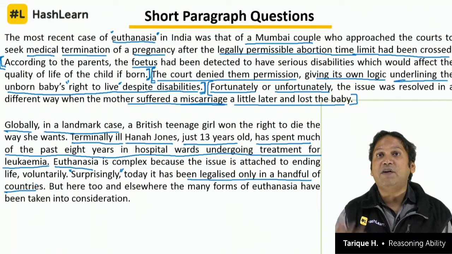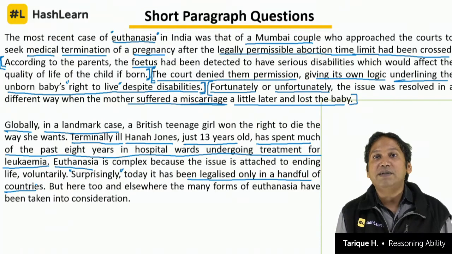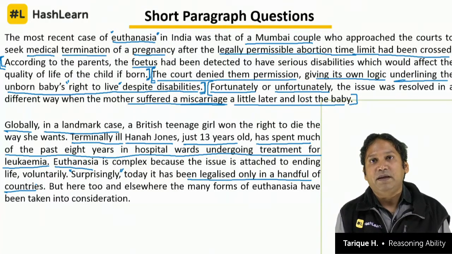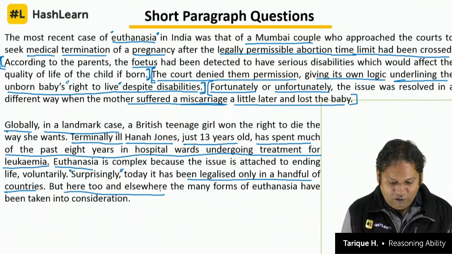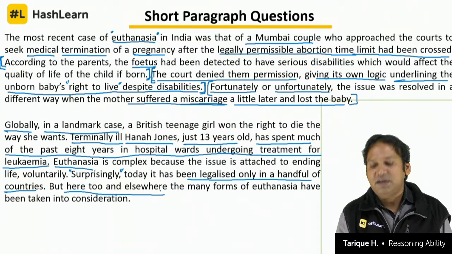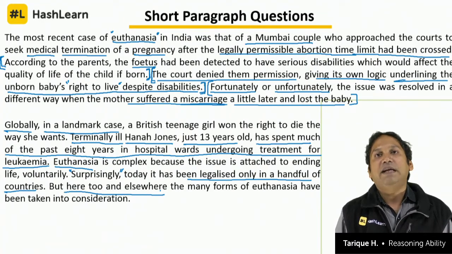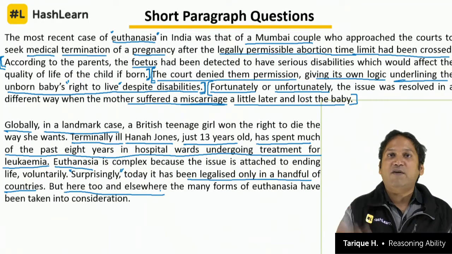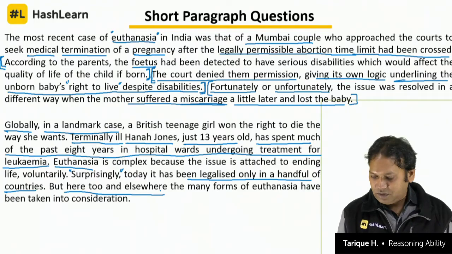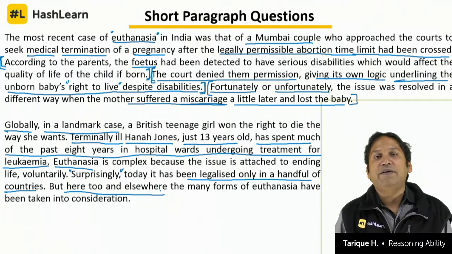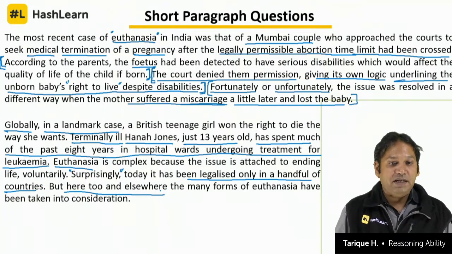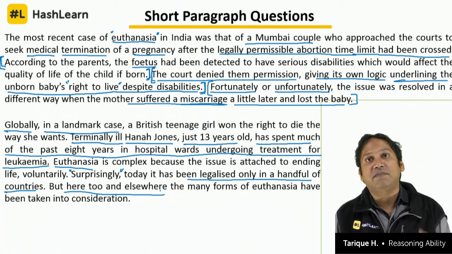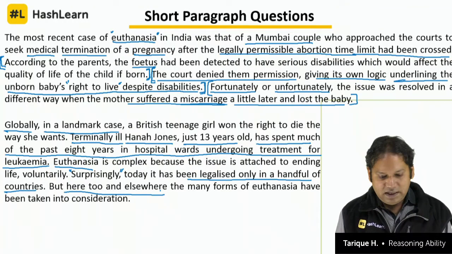That means he is in favor of euthanasia. The author's point of view is implied here. It is implicit. We can infer it. But here too and elsewhere, the many forms of euthanasia have been taken into consideration. So you can say that even if we legalize it, we have to take into account the various forms: active, passive, voluntary, involuntary. In most of the countries where euthanasia is legalized, it is active euthanasia, where the patient is in the consent to determine that he wants to end his life.